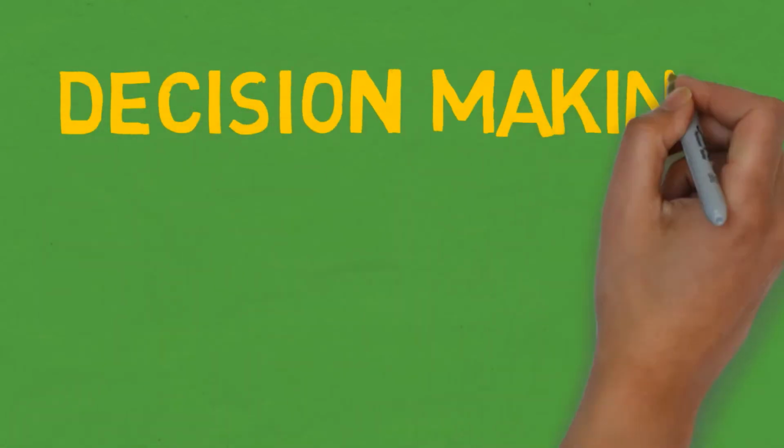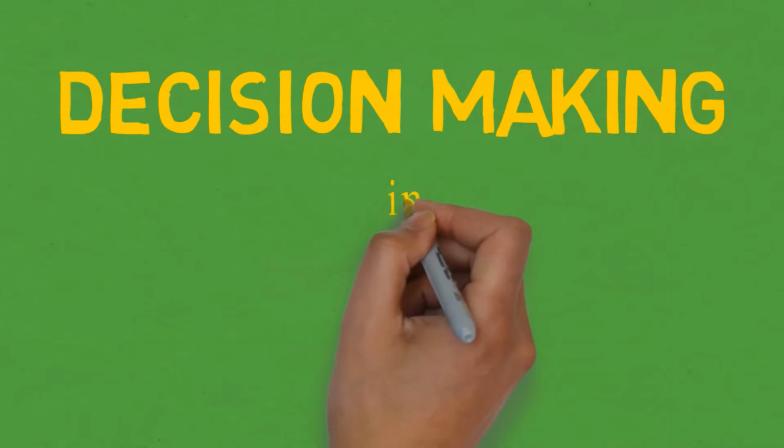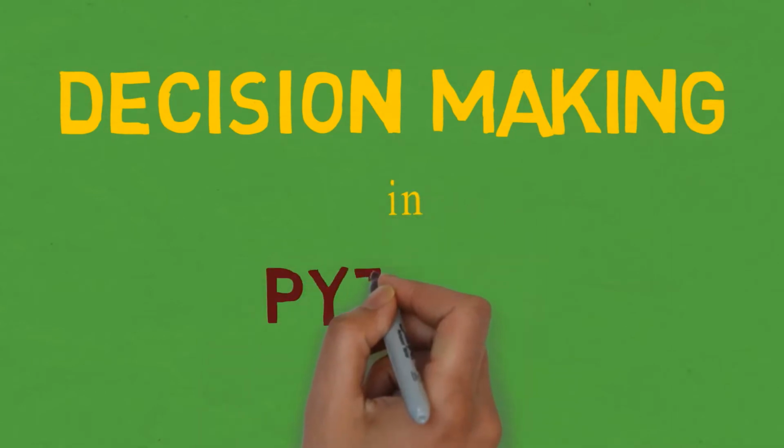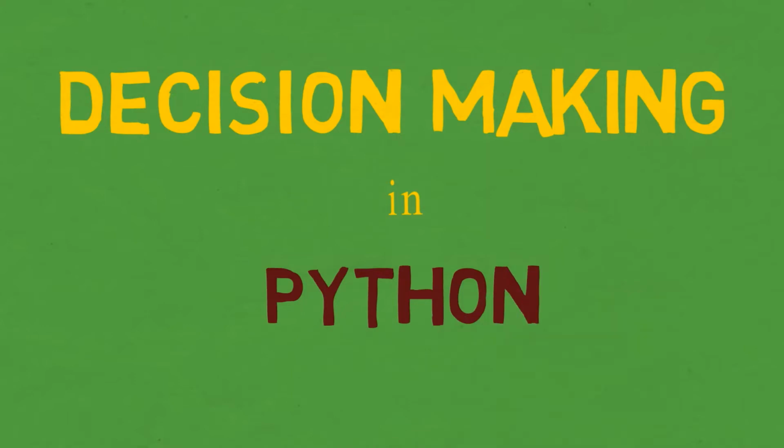Okay, so now we are going to study a very important concept, which is decision making in Python. In more technical terms, this is also called program flow control in Python. But both are one and the same. So in this concept, we are going to see how we can make our Python make decisions for us, and what is the way to write the code for that?